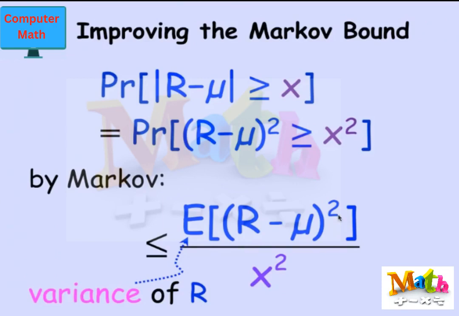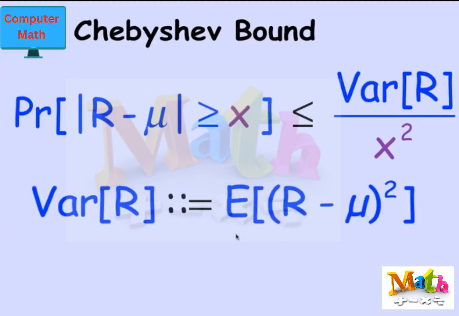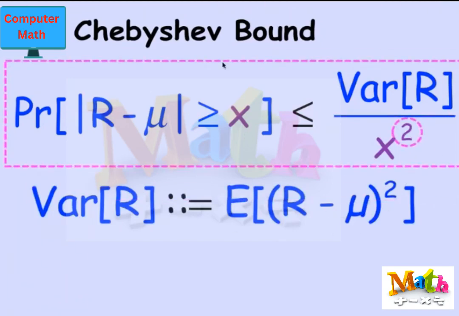Well, just plug in Markov, and it tells you that this probability is simply the expectation of that squared variable divided by x squared. This is just applying Markov's bound to this variable, R minus mu squared.